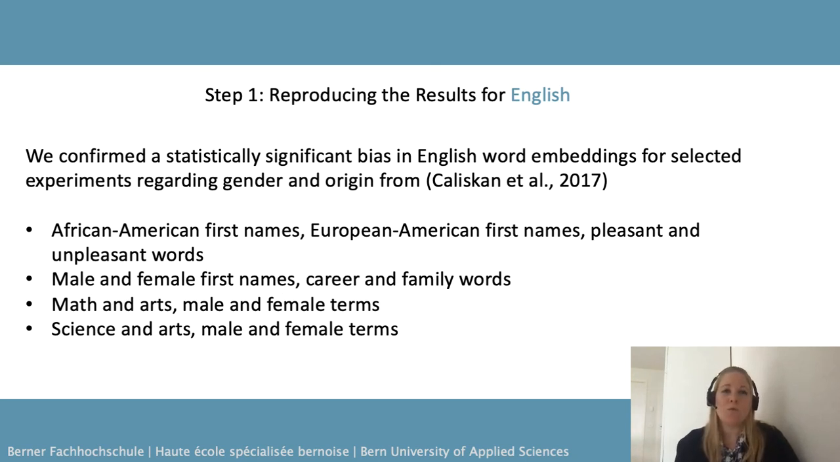We picked 4 different experiments to be reproduced. On one side, we reproduced the African American and European American first names that were associated with the pleasant and unpleasant words. And on the other side, we selected the gender-specific experiments, where in the first experiment, male and female first names were compared to career and family words, which is the example that we saw in more detail previously. And on the other side, we had similar sets comparing math and arts words and science and arts words, both in comparison with male and female terms.